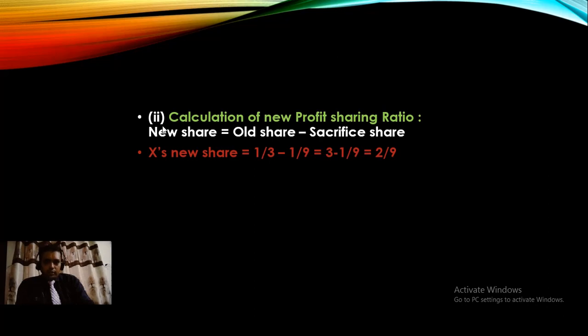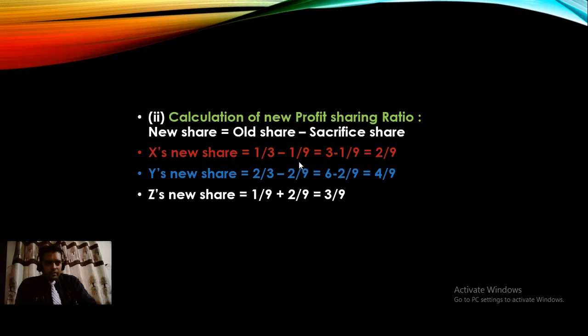So what will be the new sharing ratio? As per the formula, new ratio is old ratio minus sacrifice. First for X: 1/3 minus 1/9. Taking LCM, we multiply the denominator by 3 and the numerator also by 3. So 3 minus 1 divided by 9 equals 2/9, the new ratio of X. Similarly for Y: 2/3 minus 2/9. To take LCM, which is 9, we multiply the denominator and numerator by 3. So 6 minus 2 divided by 9 is 4/9. This is the new sharing ratio.